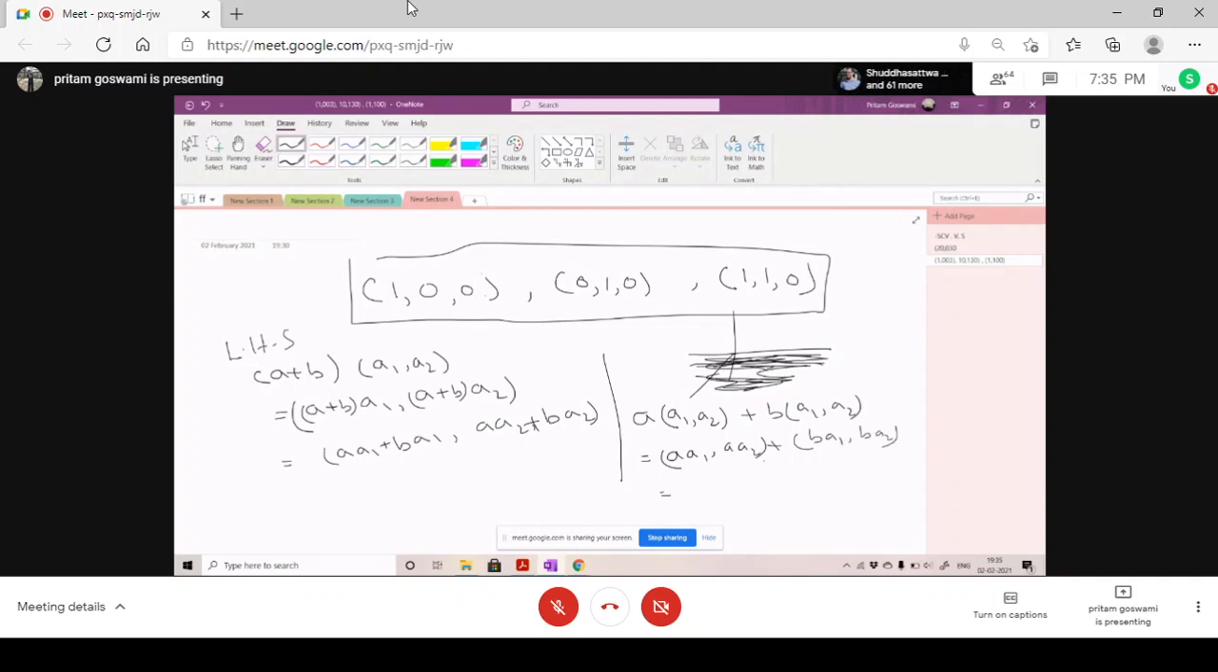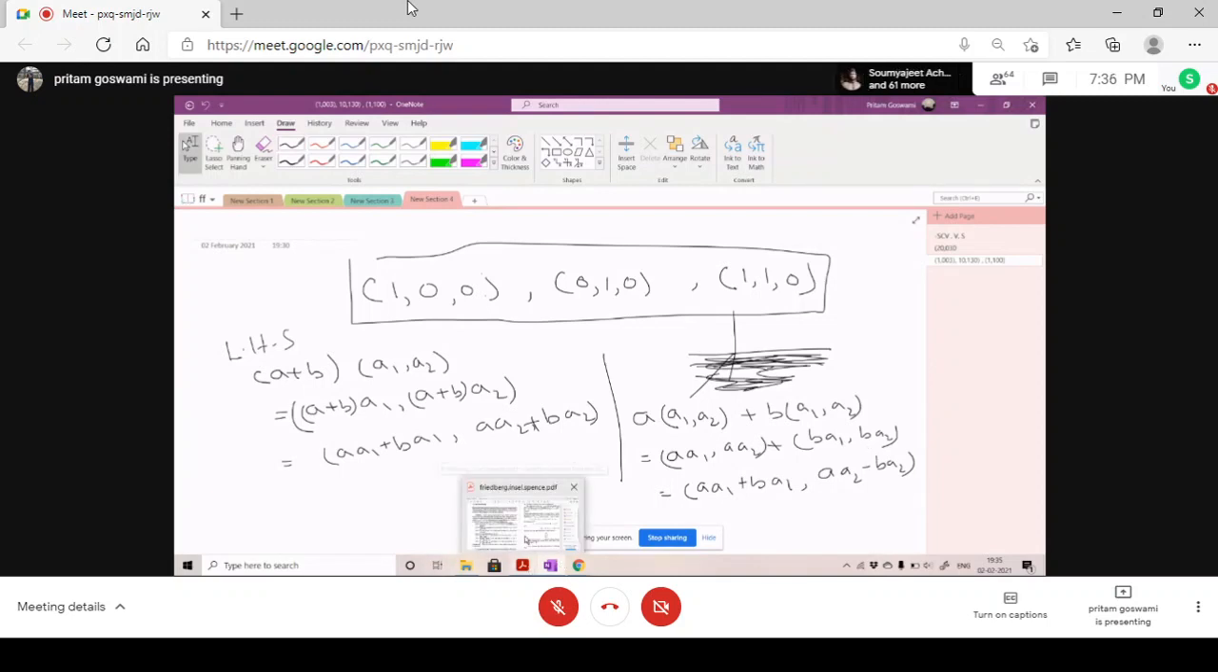Now, by the rule of addition defined here, it will become AA1 plus BA1 comma AA2 minus BA2, right? Oh yes sir, got it. Yes. So LHS is not equal to RHS, so this is not defined, right? Yes sir, thank you sir.